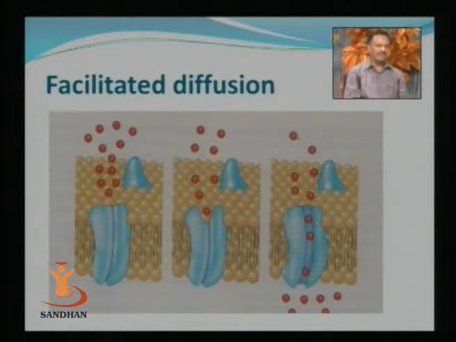As you can see in this slide, a figure shows a phospholipid bilayer, and in blue color the transmembrane proteins are shown, which are the facilitator proteins, and the red colored molecules are the nutrients to be transported. The concentration of the molecule is higher on one side, and this drives the movement of the molecule across the cytoplasmic membrane, and the facilitator proteins, as you can see, help in the transport of such molecules from the outside environment to the inside of the cell.